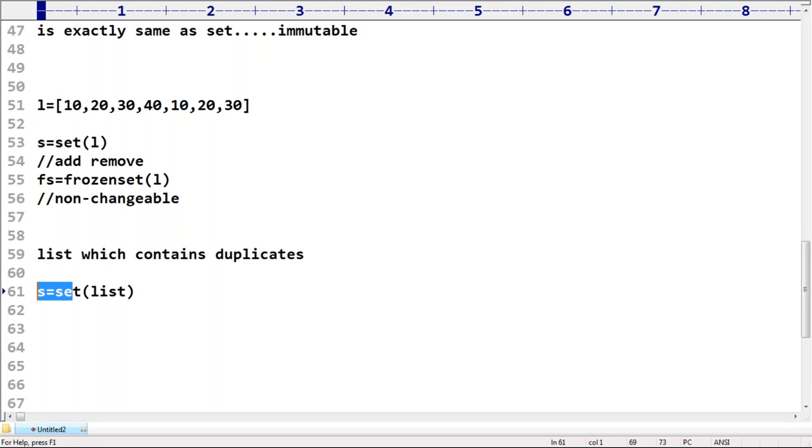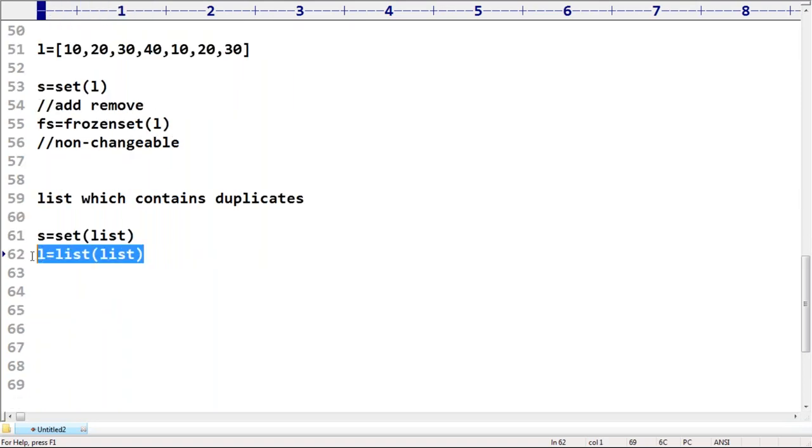A set won't allow duplicates, because based on the target, the property should be reflected. If I take L is equal to list of a list only, converting to a list only, then duplicates won't be removed, because the target can accept duplicates. Then what is the need of removing? Getting clear, right?